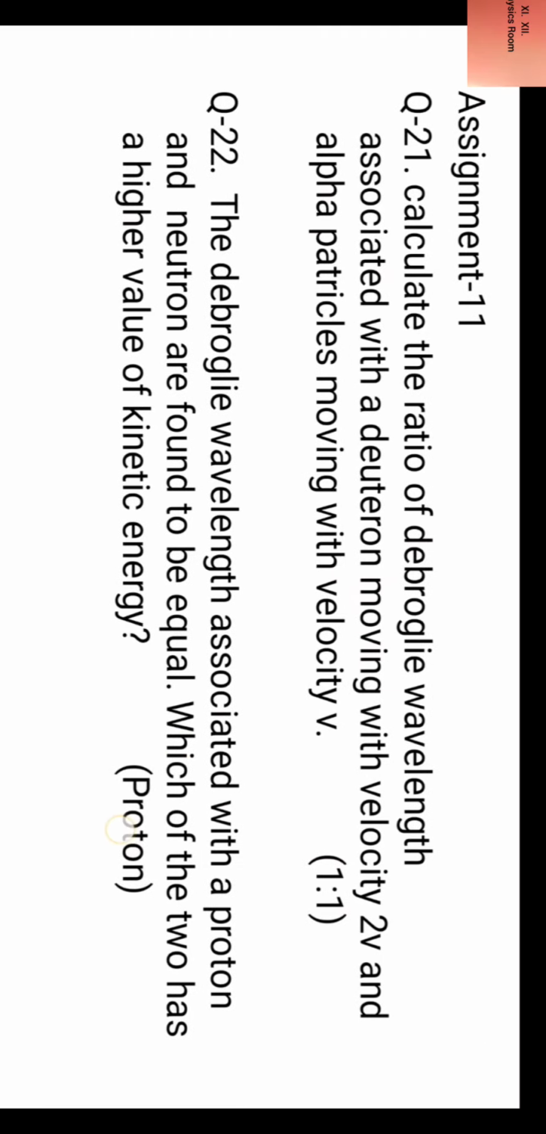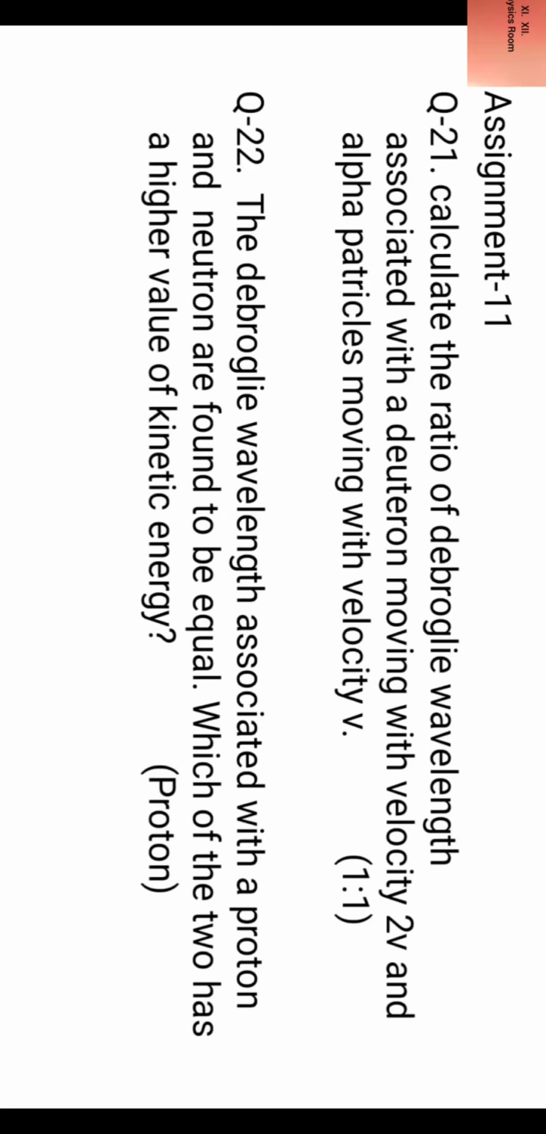Now question number 21. Calculate the ratio of de Broglie wavelength associated with a deuteron moving with velocity 2v and alpha particle moving with velocity v. So you will find that ratio is 1:1. Question number 22. The de Broglie wavelength associated with the proton and neutron are found to be equal. Which of the two has a higher value of kinetic energy? So you will find that proton will have the higher kinetic energy. So this is all about today's topic.